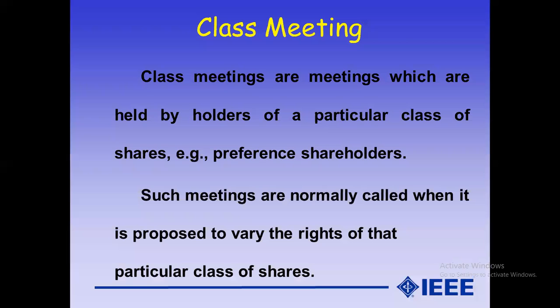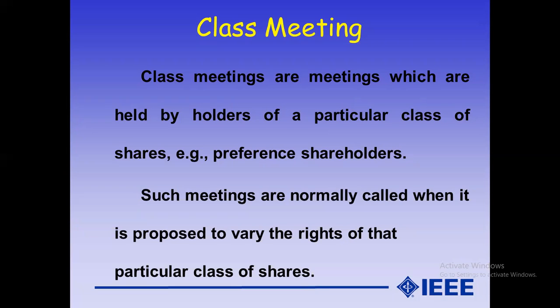The last meeting is called the class meeting. The share capital consists of equity shares and preference shares. The above three meetings are held for equity shareholders. The class meeting is convened by the preference shareholders. That means class meetings are meetings held by the holders of a particular class of shares, that is, preference shareholders.